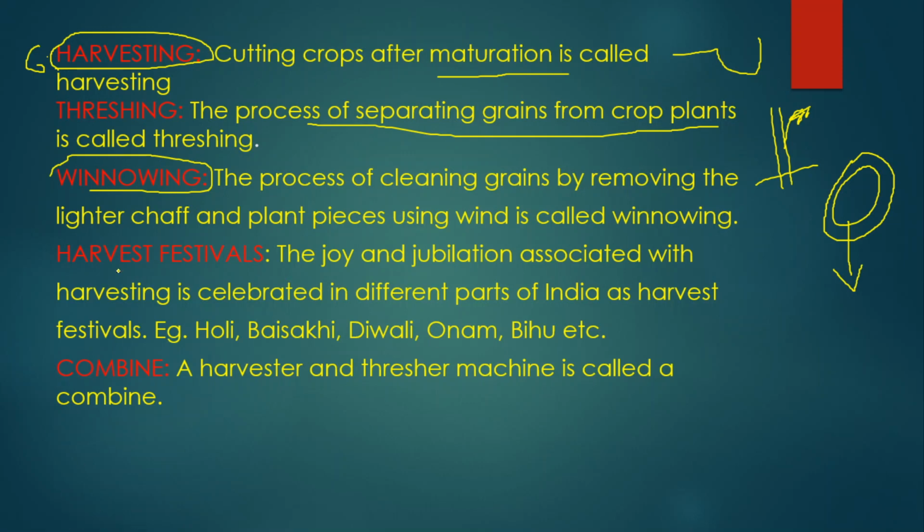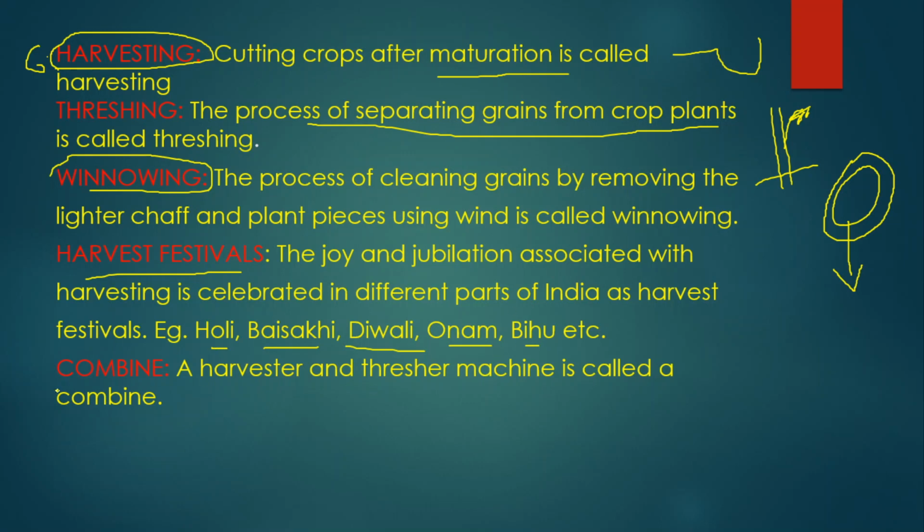Remember, once the farmer harvests everything, he will get some money, he will get some crop also, right? So in that happiness, they celebrate some harvest festivals. Different states in India celebrate different harvest festivals. There are Holi, Baisakhi, Diwali, Onam, Bihu, and Pongal also. Pongal is celebrated in Tamil Nadu and Andhra Pradesh.